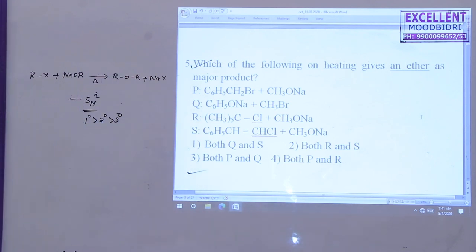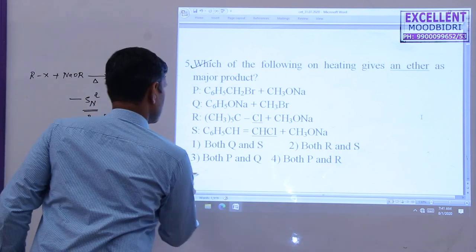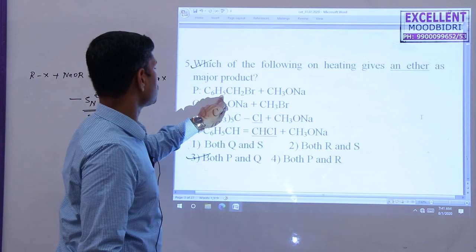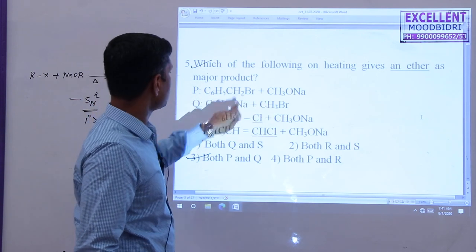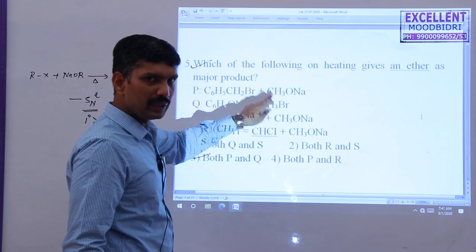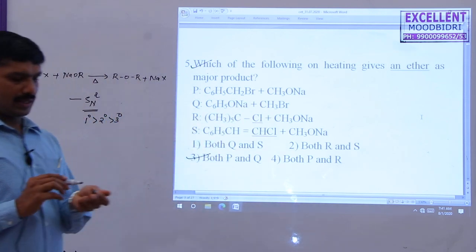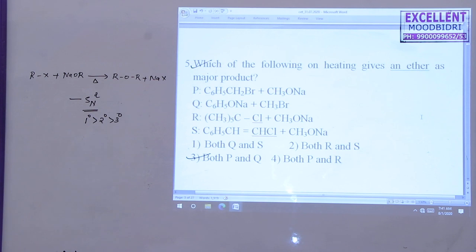So the third one is correct here because it is C2H5CH2, which is a primary, also a simple alkyl halide, in the Williamson ether synthesis. That's why options P and Q are correct here. So, next question.